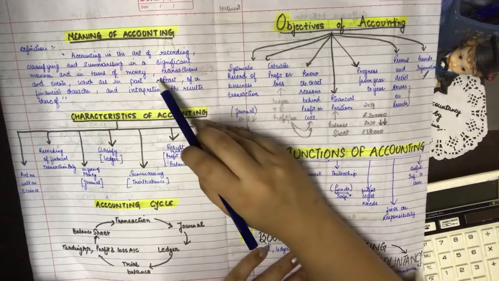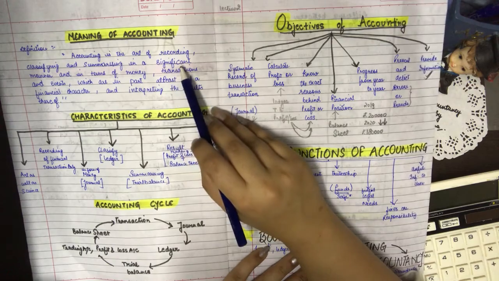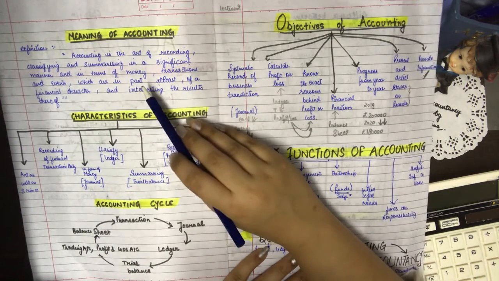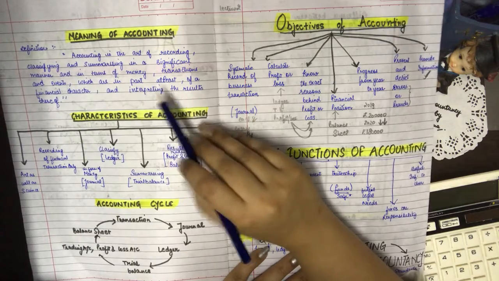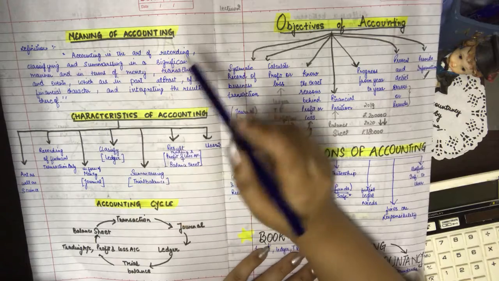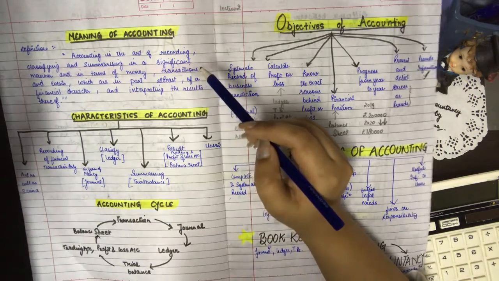Accounting is the art of recording, classifying, and summarizing in a significant manner all transactions and events, and in terms of money, which are in part at least of financial character, and interpreting the results thereof. So this is the meaning in which we do the basic activities.